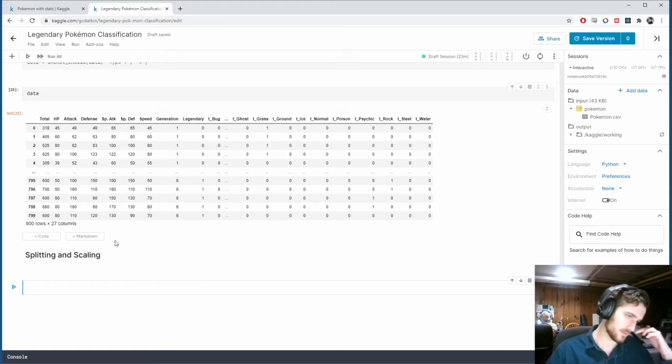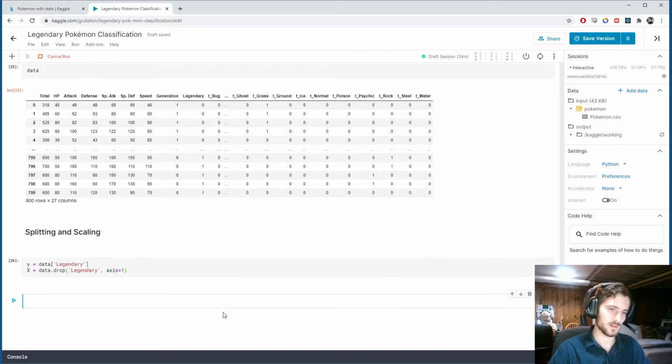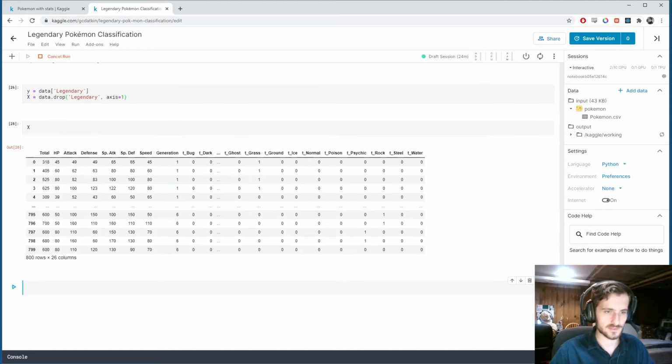Alright, so splitting. We're going to create a target column and feature columns. Feature data frame, feature array, however you want to call it. So y is going to be our target column, which will be data sub legendary. That's what we're trying to predict. And X is going to be everything except the target column. Alright. So y looks like this, X looks like this, right? There's no legendary in this one.